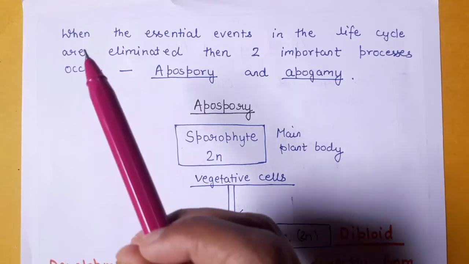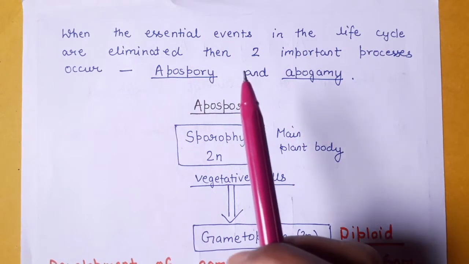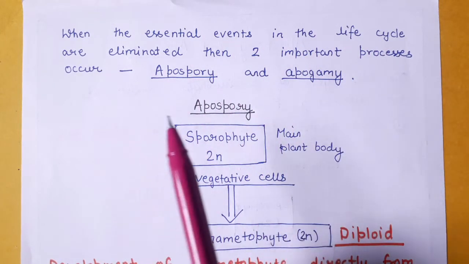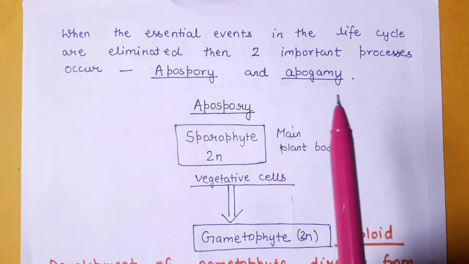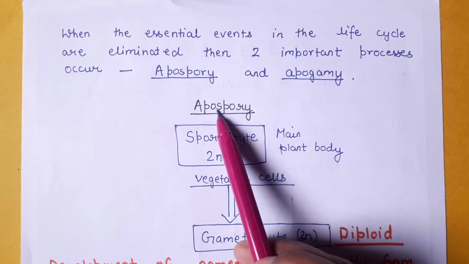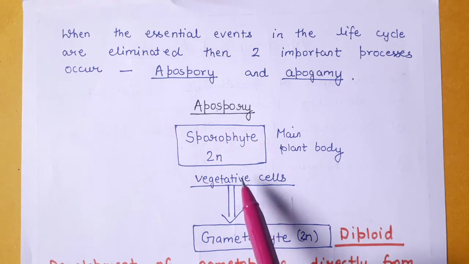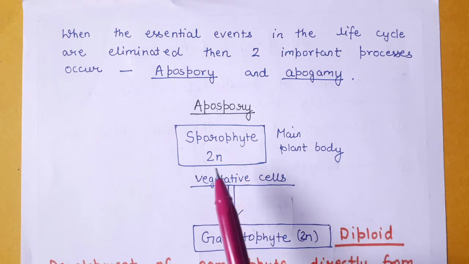But when the essential events in the life cycle are eliminated, then two important processes occur. These are apospory and apogamy. So firstly we will discuss apospory in detail. In the case of apospory, what happens? There is formation of a gametophyte from the vegetative cells of the sporophyte. So there is no formation of spores in this case.